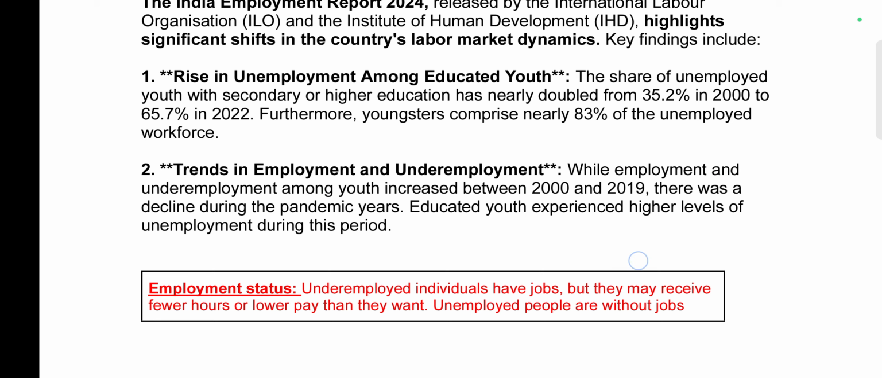On the basis of employment, we can categorize underemployed and unemployed. Underemployed are those who have jobs but receive a paycheck which is below the skills that they have, or the working hours are fewer. Whereas unemployed are obviously those who are without a job.